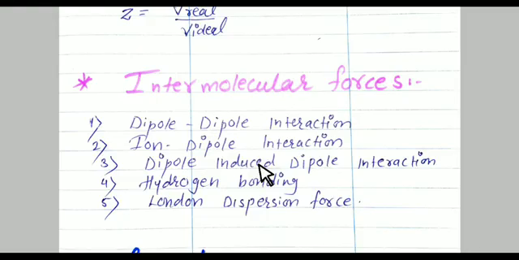Next one is hydrogen bonding. Always remember, hydrogen bonding is nothing but an electrostatic force of attraction. Whenever hydrogen is bonded with a more electronegative atom, for example nitrogen, oxygen, fluorine, chlorine, it forms hydrogen bonding. Whenever hydrogen is bonded with or forms a molecule with a more electronegative atom, it creates a hydrogen bond.